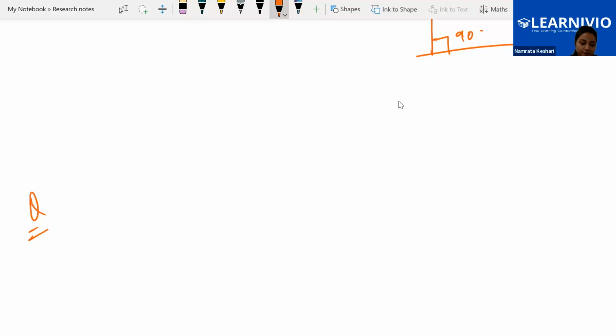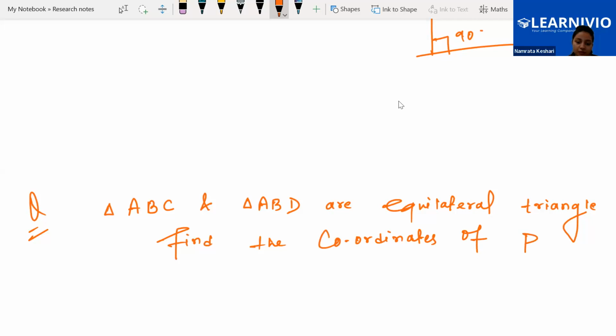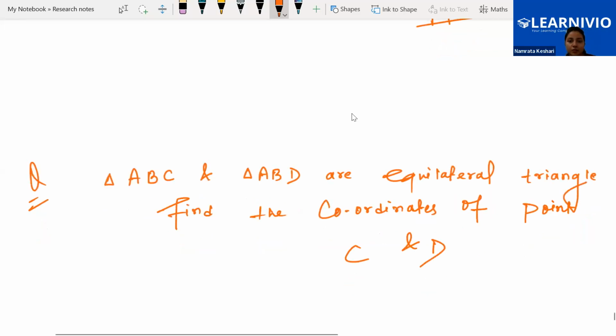Next question is: triangle ABC and triangle ABD are equilateral triangles. Find the coordinates of points C and D. Let me draw the figure.